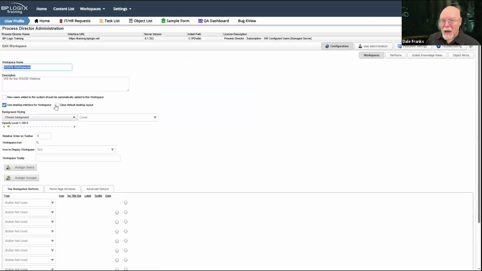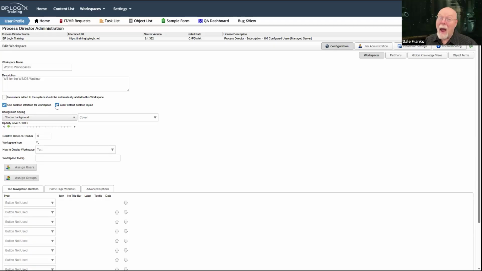Because your users can go a little crazy and they can end up with wildly differing desktop layouts, you can have the desktop layout cleared. So you can actually clear it administratively so that it reverts back to the default for everybody. But of course, that's not to solve one user's problem.